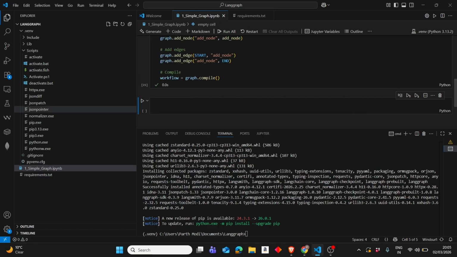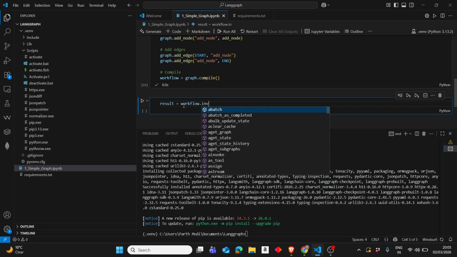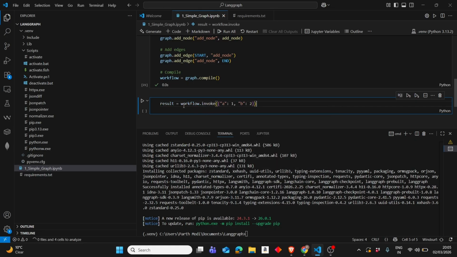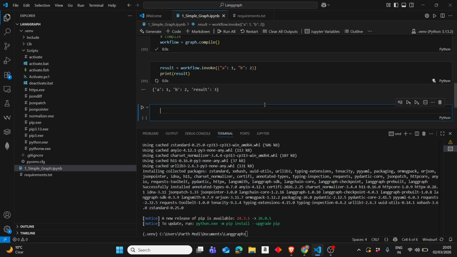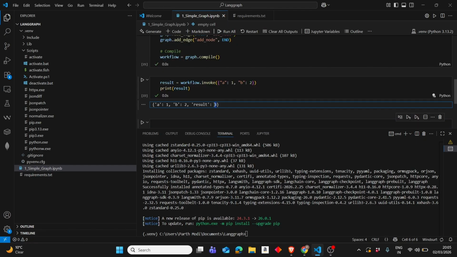Okay, but it's okay. Now we can simply invoke this, or let's try to use it. So for example, result will be workflow.invoke, and let's have a as 1, b as 2, and let's print result. See, we are getting result as 3.